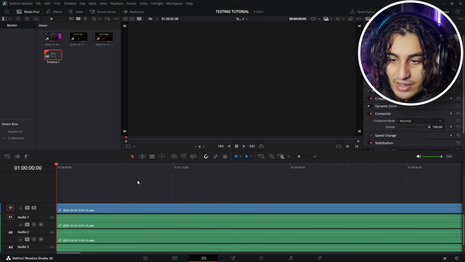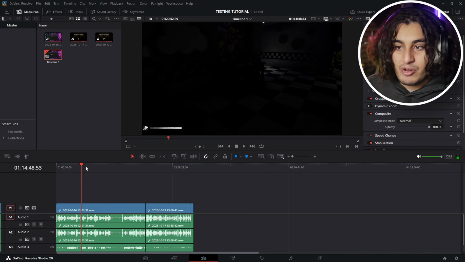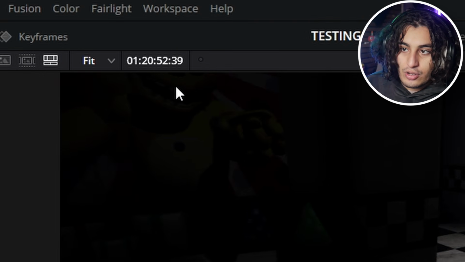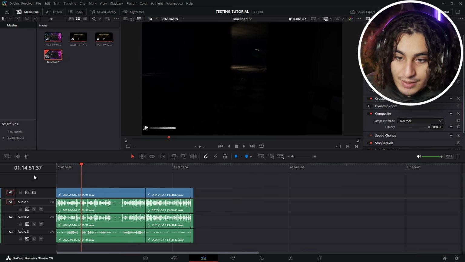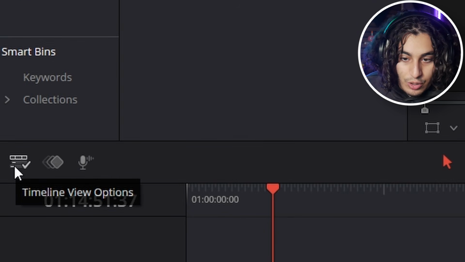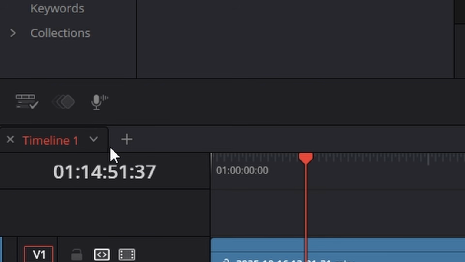So now it's going to set this to the frame rate of my files, which is 60 FPS. You can test what the frame rate is by pushing play and looking at the top over here. If your frame rate is not 60 frames per second, there's an easy way to change it. What we're going to do first, though, is push this thing over here, and we're going to push display stack timeline. Okay, so now we can select each different timeline.